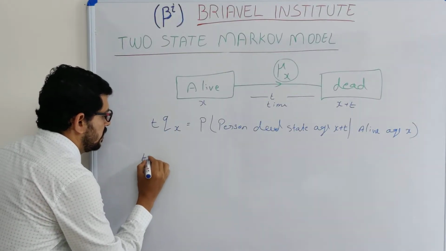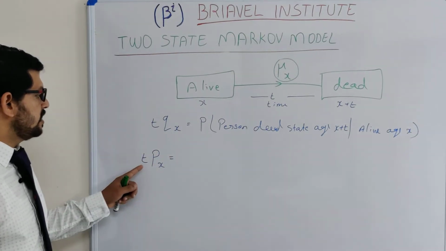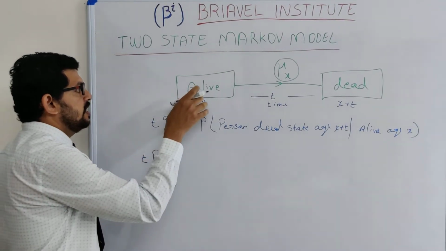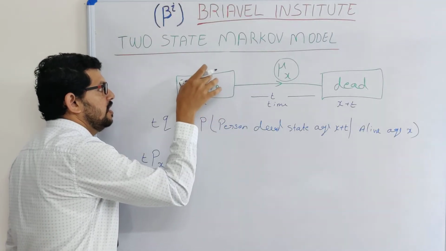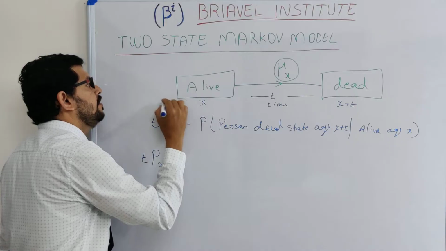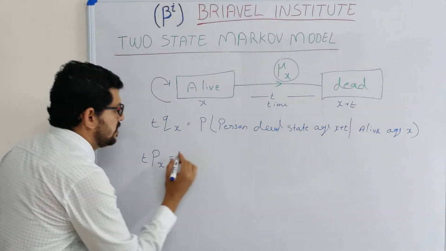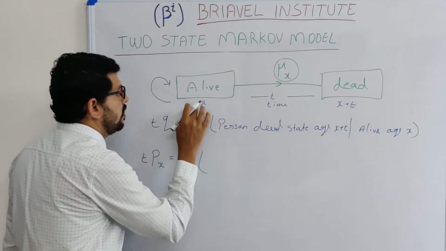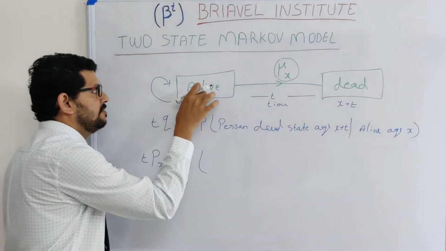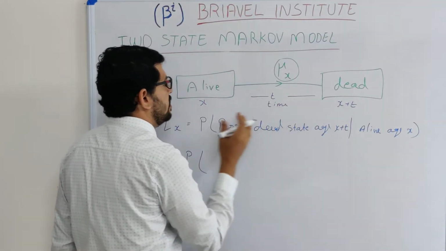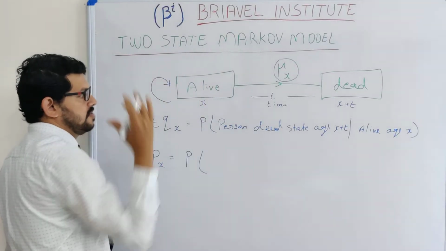Another one is tPx. What is tPx? Sometimes a person at the age of x is in the alive state, and he continues in the same state. This we call the survival probability. At the age of x we are in the alive state, and at the age of x plus t we have not moved to the dead state. We are continuing in the alive state.